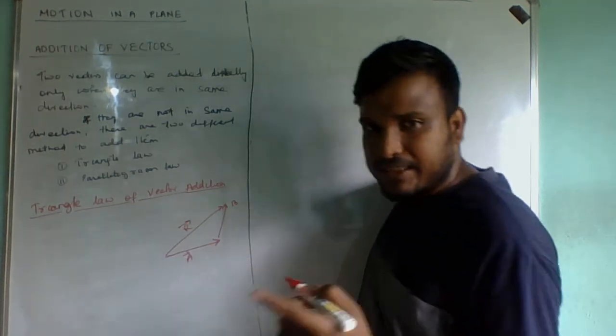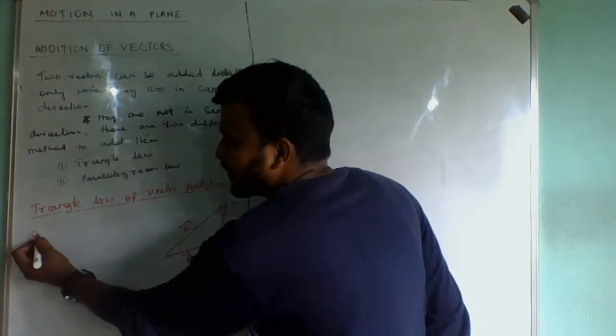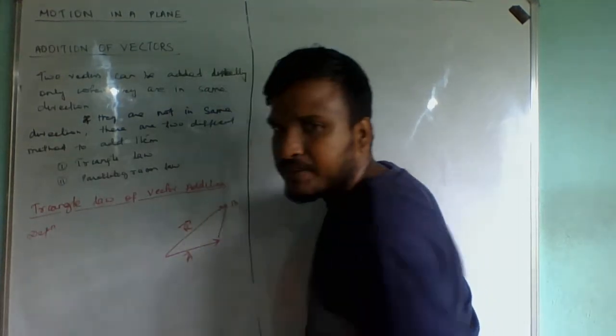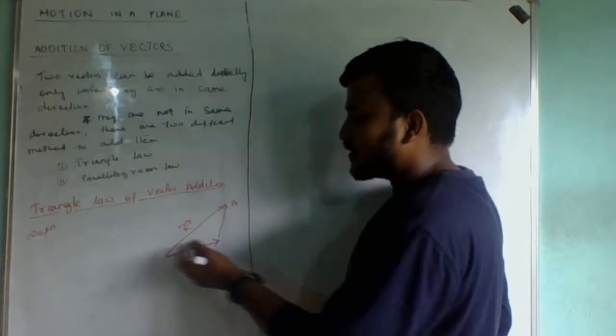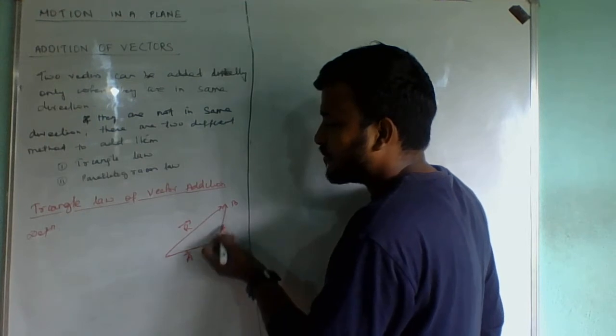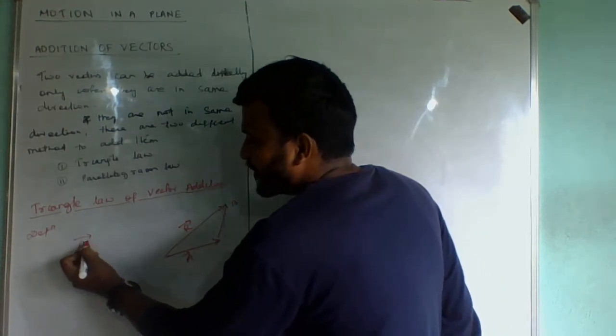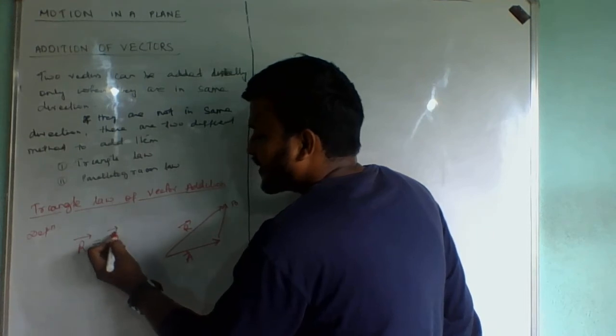So according to the triangle law of vector addition, this is the definition part. Definition is very important in your study. According to the definition, if this is A vector and this is B vector, then the resultant R vector will be represented by A vector plus B vector.